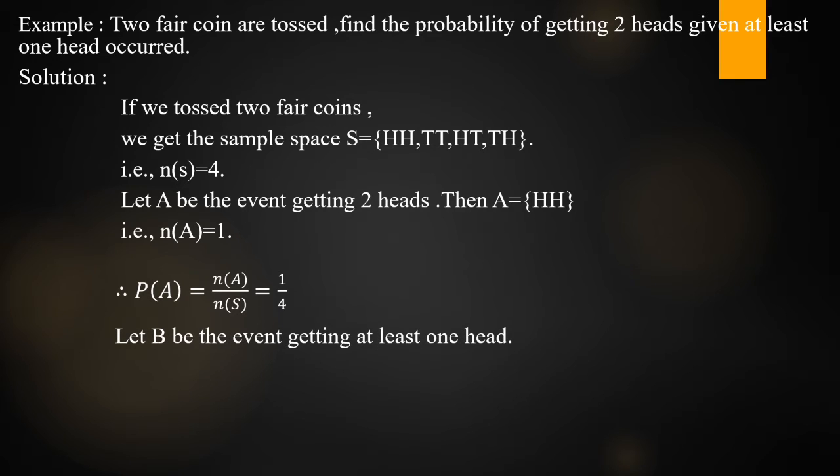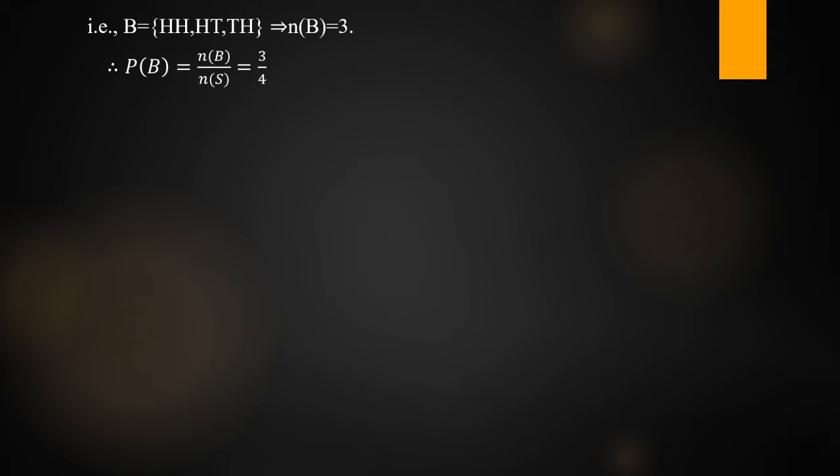Let B be the event of getting at least one head. If you observe the sample space and write the event B, B is equal to head head, head tail, tail head. So n of B is equal to 3. After writing the event, next we find its probability. P of B, by the classical definition, is n of B by n of S, which is equal to 3 by 4.